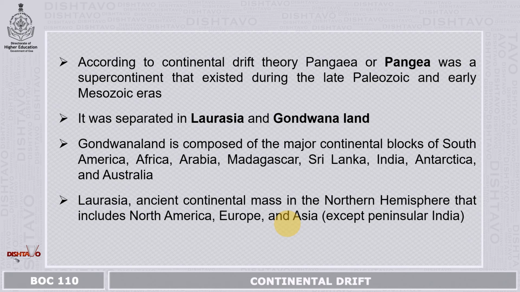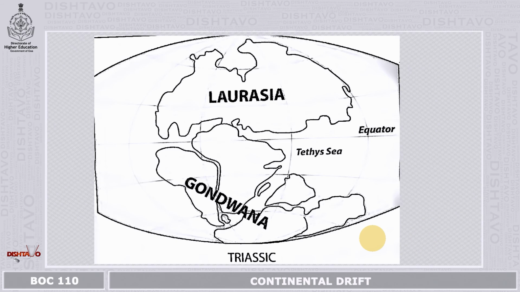Laurasia was the ancient continent which forms the northern hemisphere, that is North America, Europe and most of Asia, except peninsular India, which later moved from Gondwana land up to Laurasia.